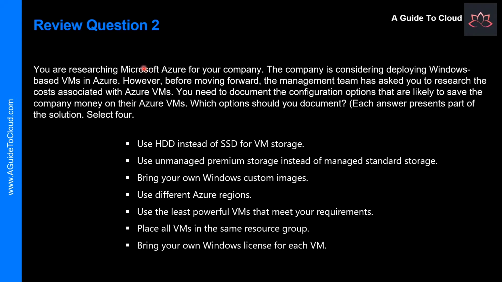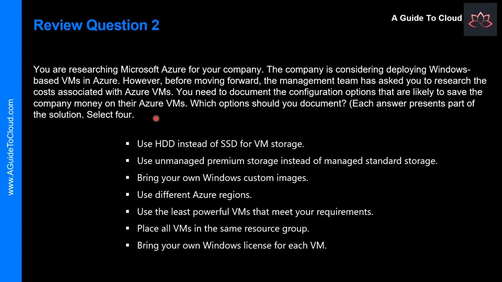Let's look at question number 2. You are researching Microsoft Azure for your company. The company is considering deploying Windows-based VMs in Azure. However, before moving forward, the management team has asked you to research the cost associated with the Azure VM.